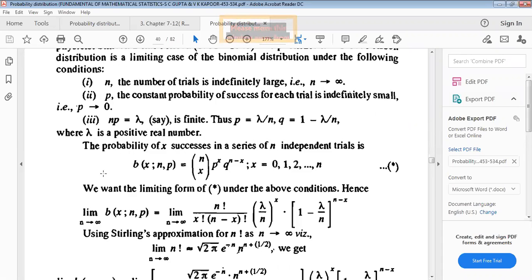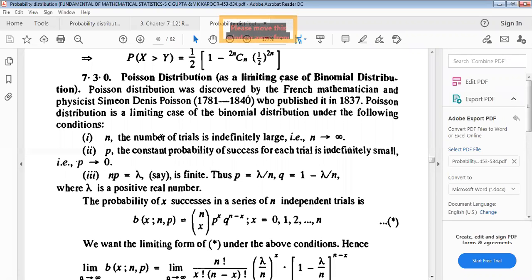That means these three conditions apply for the Poisson distribution. First, n, the number of trials, is indefinitely large. That means n tends to infinity. Second, p, the constant probability of success for each trial, is indefinitely small. That means p tends to 0. And third, np equals lambda, which is finite.